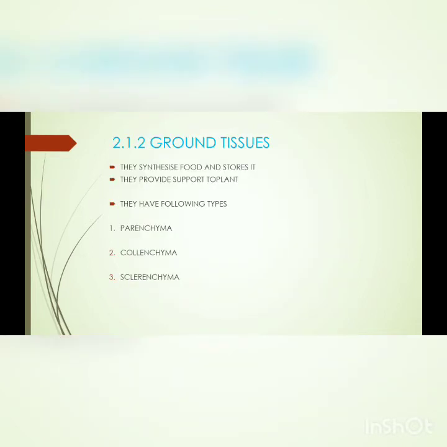They synthesize food and store it. They provide support to the plant. And they are of the following types. First one is parenchyma, next is collenchyma and the last is sclerenchyma.